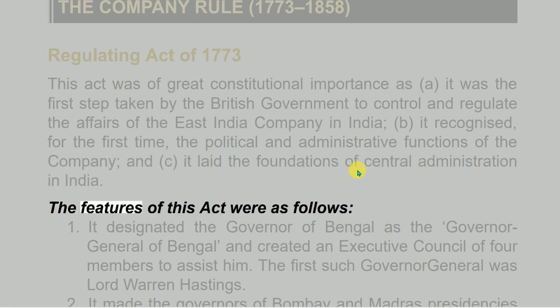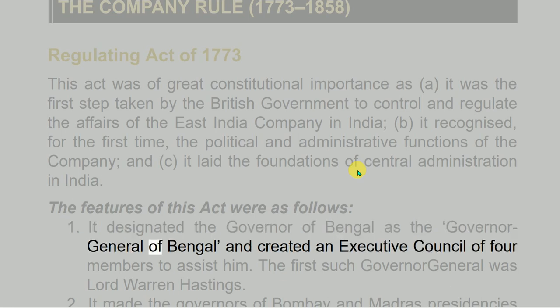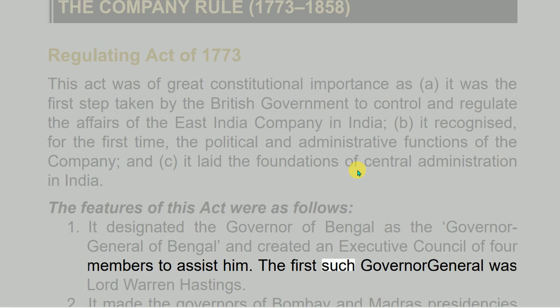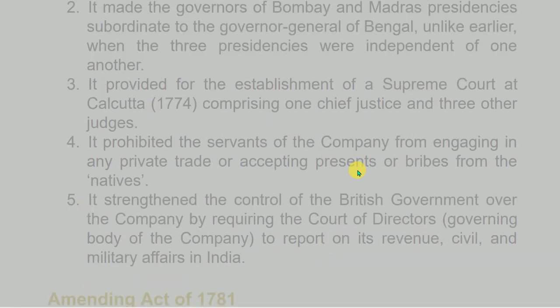The features of this act were as follows: 1. It designated the Governor of Bengal as the Governor General of Bengal, and created an executive council of 4 members to assist him. The first such Governor General was Lord Warren Hastings. 2. It made the governors of Bombay and Madras presidencies subordinate to the Governor General of Bengal, unlike earlier, when the 3 presidencies were independent of one another.